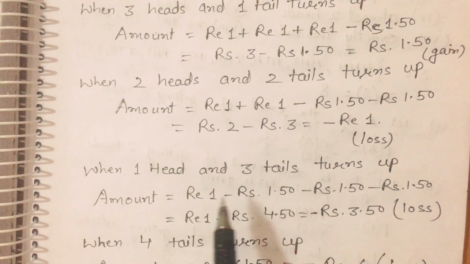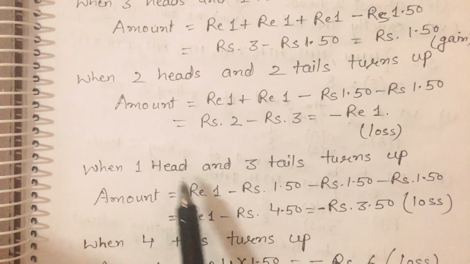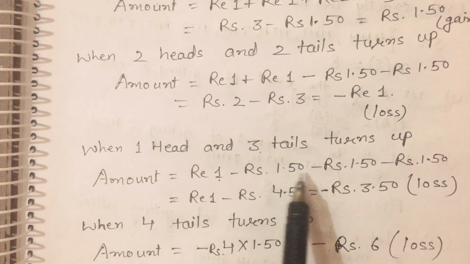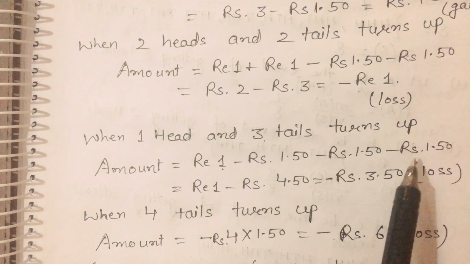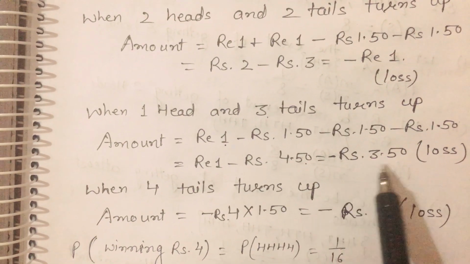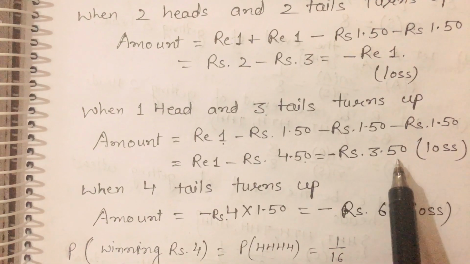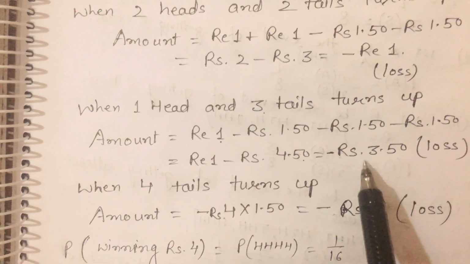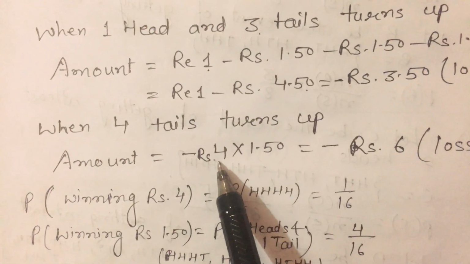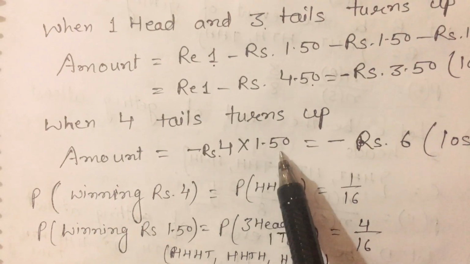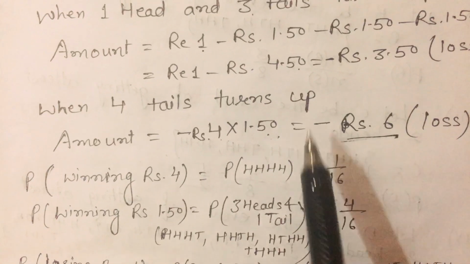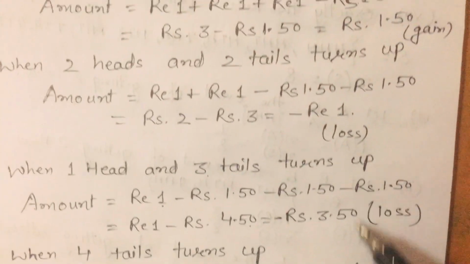So 1 head, 3 tails means if you get 1 head, then you will get ₹1, and for 3 tails you will lose ₹1.50 for each tail. So there are 3 tails, you will lose ₹4.50. So you will lose ₹3.50. Now if 4 tails turn up, that means you will lose ₹1.50 for each tail, then you will lose ₹6. Then this is the amount you will gain or lose.